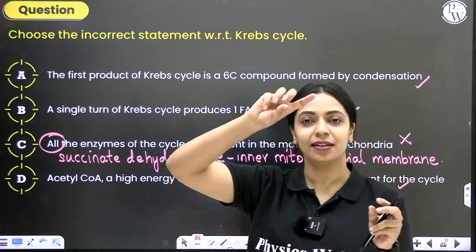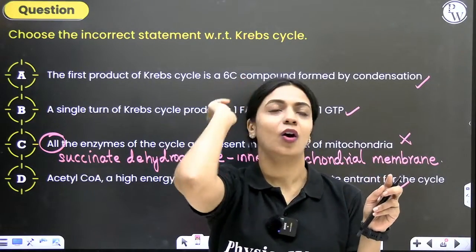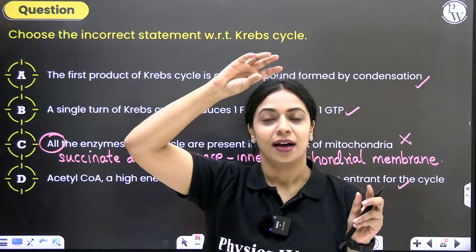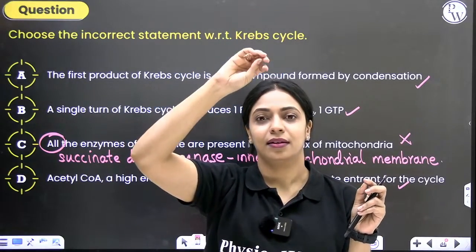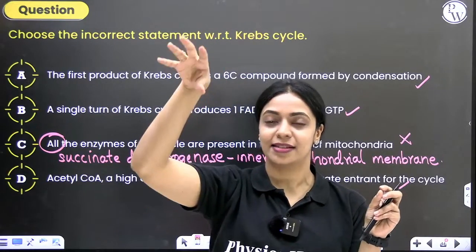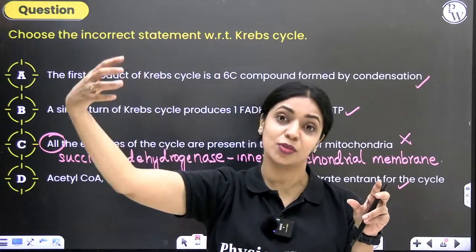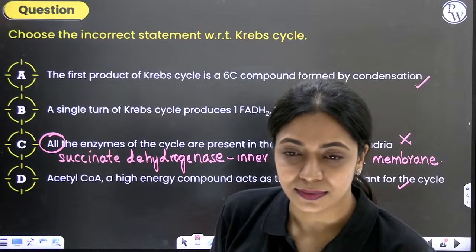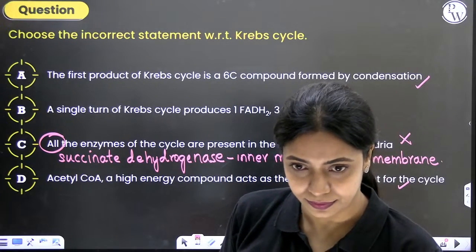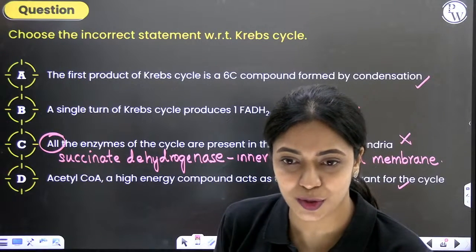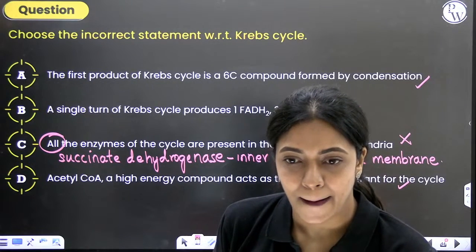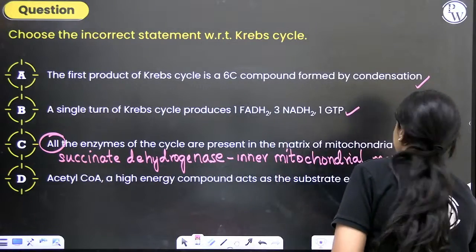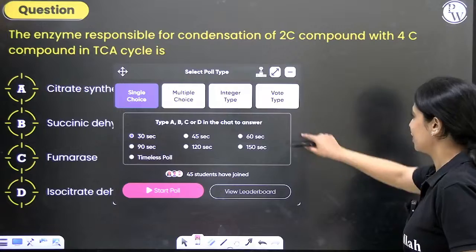See, in Krebs cycle, we start off with oxaloacetic acid condensing with acetyl coenzyme A to form citric acid, right? So acetyl-CoA is the entrant for Krebs cycle. Acetyl-CoA is an end product of link reaction. That is what is entering the Krebs cycle. That is what it means. It is true, right? Understood, Venkat, Pushpa? Okay. Now let's take a look at our next question.